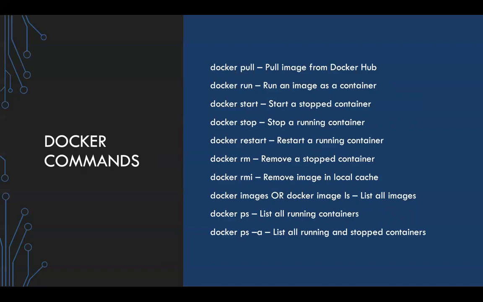You can remove an image that you downloaded in your local cache by using the docker rmi command, which is the remove image command. You can list all of the images by using docker images or docker image ls, where ls is to list, and over here it lists all images, right? You can do docker ps to list all the running containers, and docker ps -a to list all the running and stopped containers, so all the containers. These are some of the commands you have to get accustomed to. And you have the docker build command, which we'll see today to build an image, and we will use the docker tag command to tag an image appropriately, right?